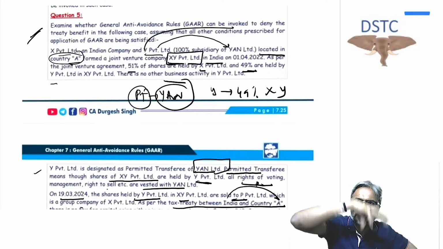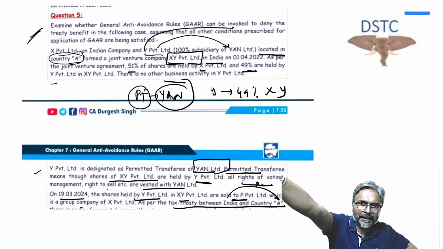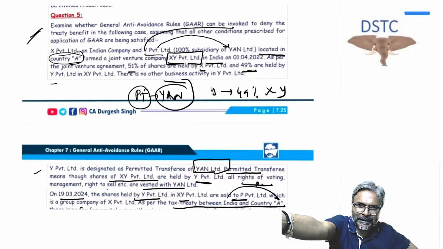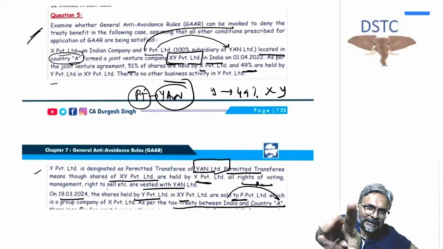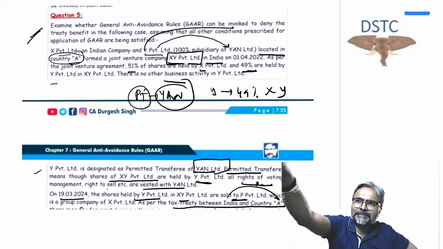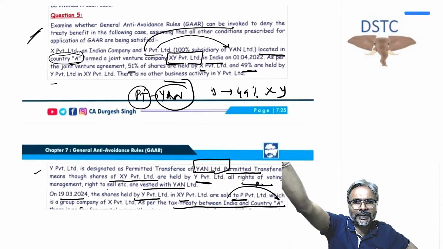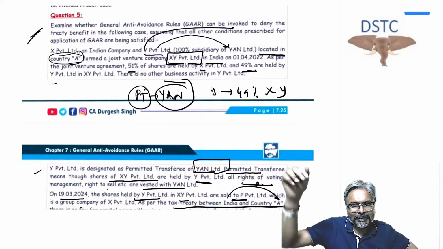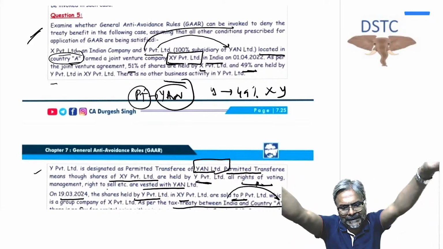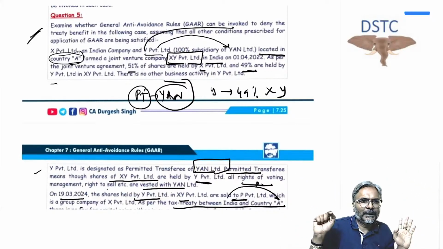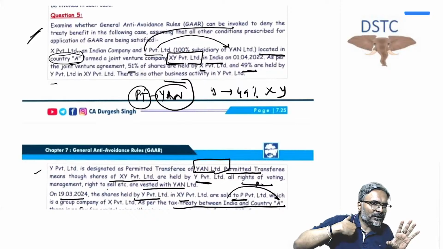Now that company Y along with company X are together holding in XY Limited, where Y has got 49 and X has got 51.